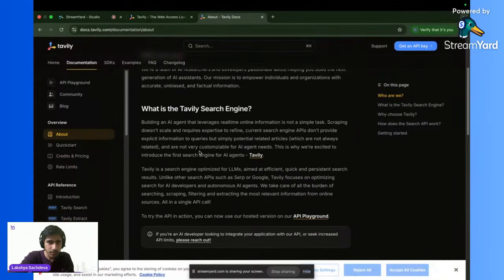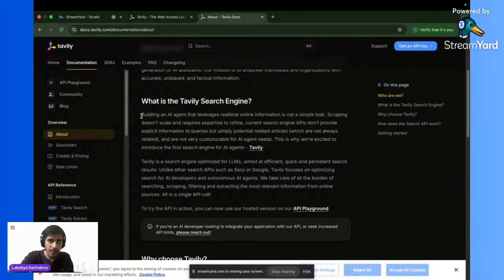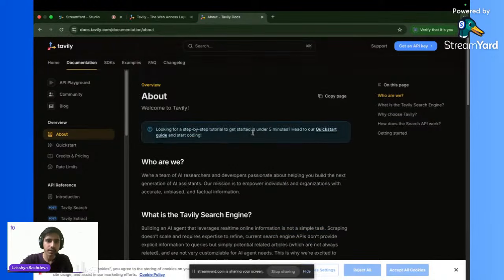You can see, what is the Tavily search engine? Building an AI agent that leverages real-time online information is not a simple task. Building an AI agent that can take real-time online information is not that simple, so that is where Tavily comes into play. We will integrate the Tavily tool into our LLM chatbot so that we can handle real-time information as well. I hope this is clear.